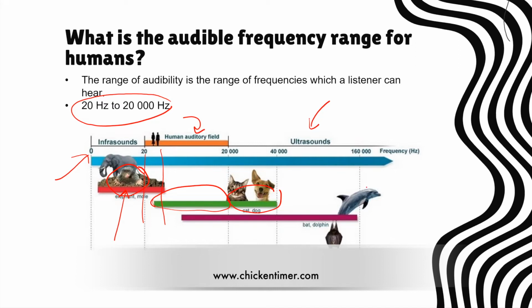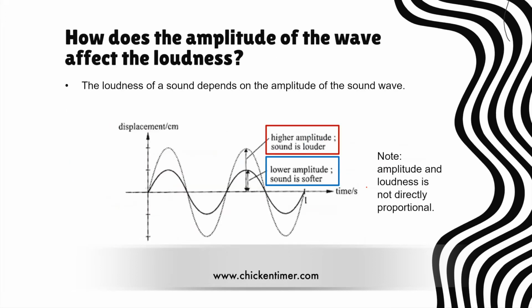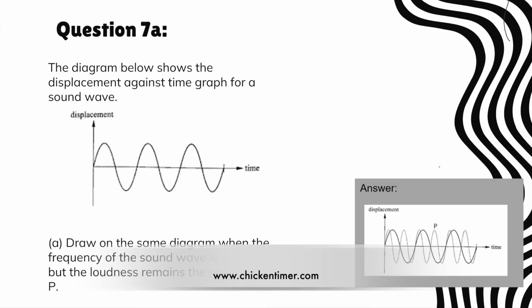So different creatures, different animals, can hear a different range of frequency. Different people are also able to hear different ranges. Like younger people can hear a higher range. So it's not constant. Then loudness. The higher the amplitude, the higher the loudness. But again, like frequency and pitch, amplitude and loudness are also not directly proportional. So increasing the amplitude 2 times does not mean that the loudness will increase 2 times.